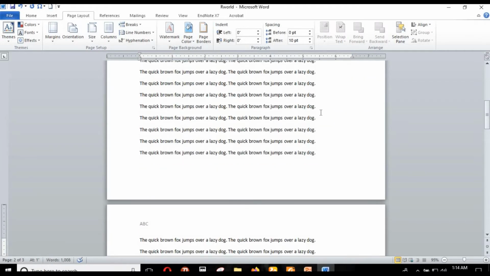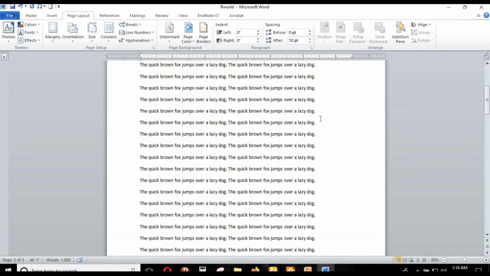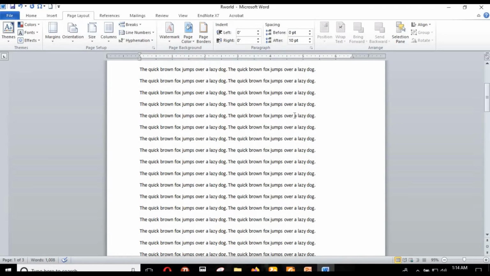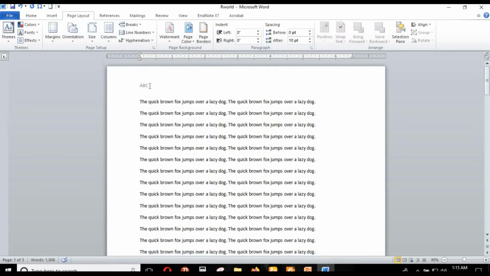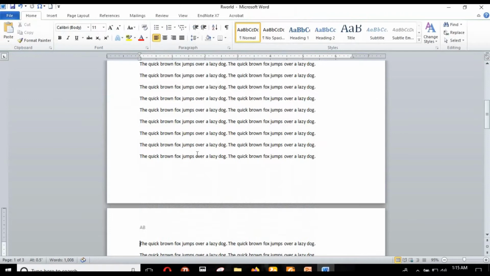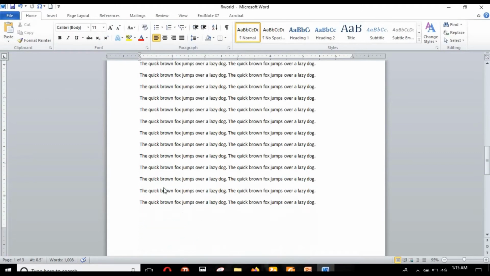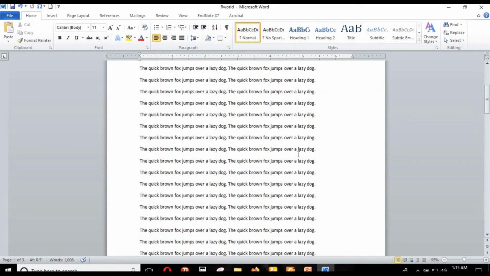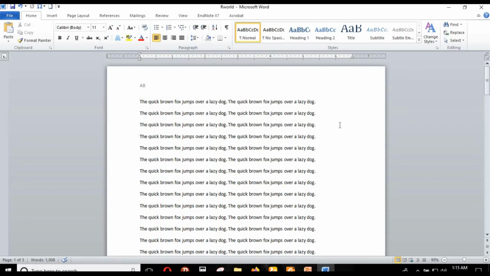So now these 3 pages are separated by a page break, but still these 3 pages are linked. So if you again change the header title of one page, the change will appear on all 3 pages. So now you have to unlink these 3 pages